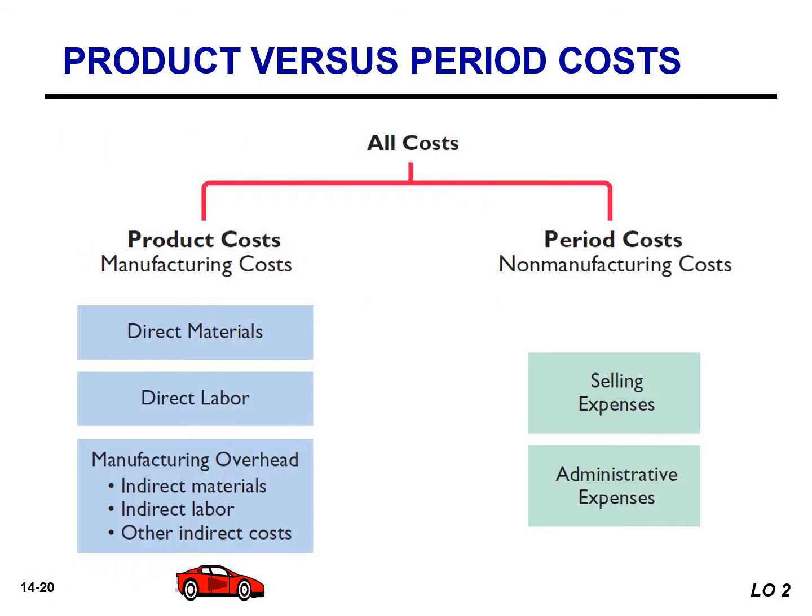This slide does a great job of summarizing both product and period costs. Each of the manufacturing cost components, direct materials, direct labor, and manufacturing overhead, are product cost, whereas period costs are non-manufacturing costs, such as selling and administrative expenses.